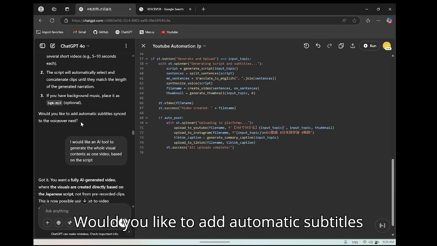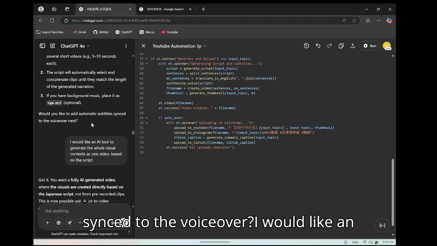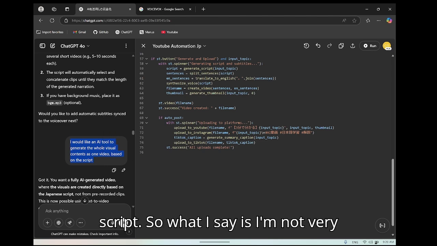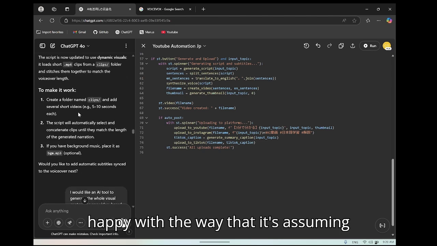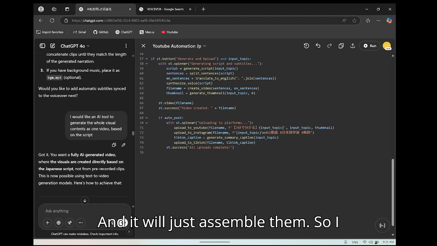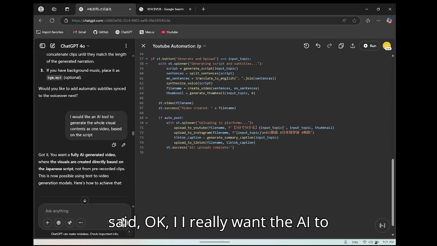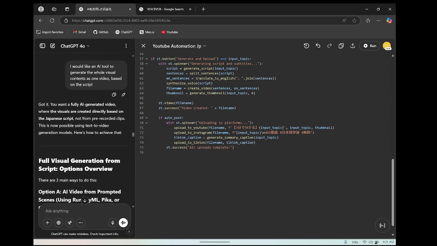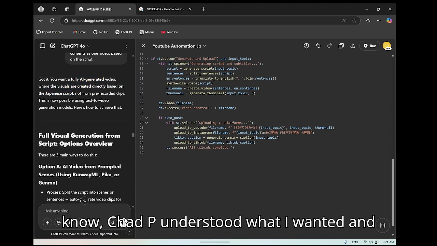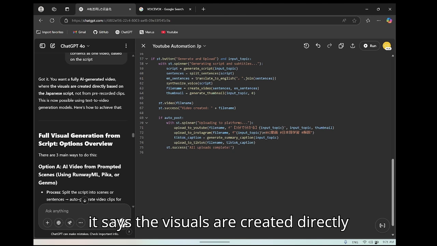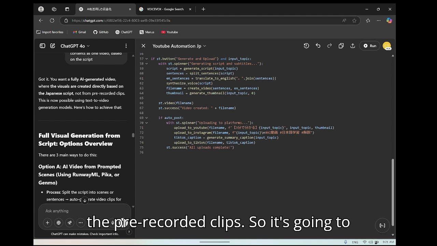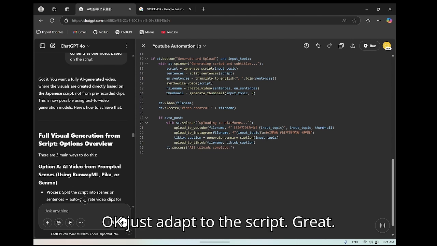Would you like to add automatic subtitles synced to the voiceover? I said I would like an AI tool to generate the whole visual content as one video based on the script. So I'm not very happy with the way it's assuming that I'm going to provide the clips and it will just assemble them. I said I really want the AI to generate the whole content. And ChatGPT understood what I wanted, and it says the visuals are created directly based on the Japanese script, not from pre-recorded clips. So it's going to adapt to the script.